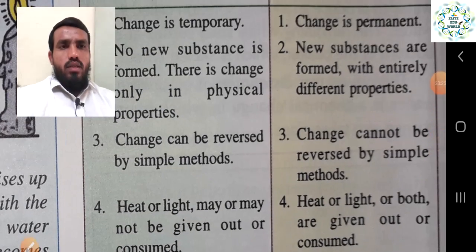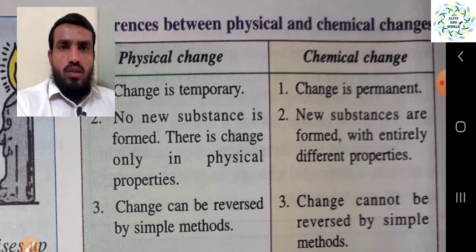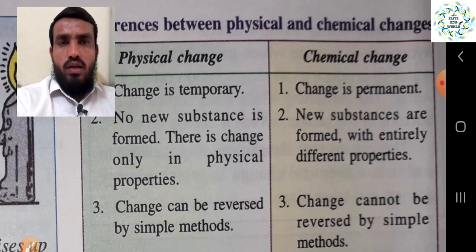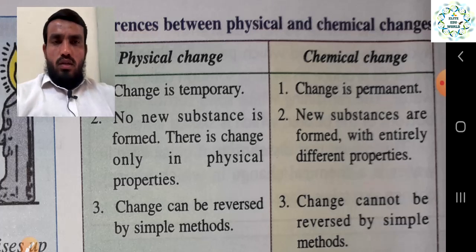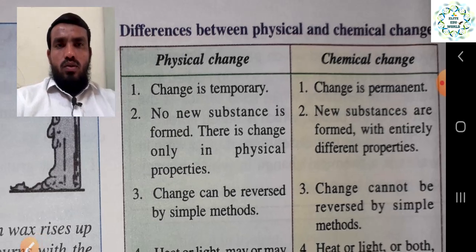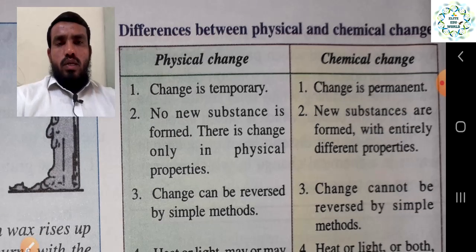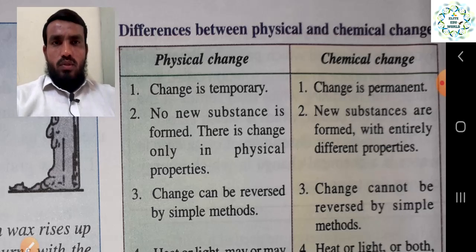Lastly, it is given here in one paragraph: the difference between a physical change and a chemical change, because in the whole chapter it is a very important thing that we have discussed with all the examples. So I request all the students to write down all the points in your notebook, because they are going to be very important. If you understand these 3-4 points, you will understand the whole process, right?